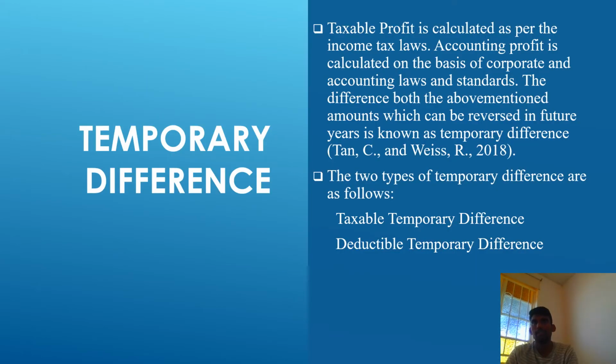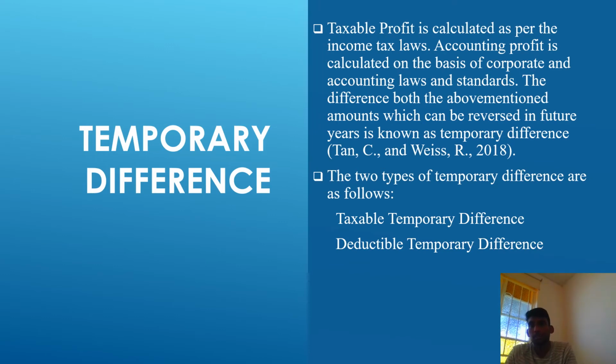Temporary difference. Taxable temporary difference is created wherein the accounting income is higher than the amount of taxable income as calculated with respect to the income tax laws. The opposite of the taxable temporary difference is the deductible temporary difference. For example, a deductible temporary difference is the amount of bonus not paid in the current year, allowed as a deduction only in the year when it is paid. Therefore, it will not be added back in the calculation of the taxable income, therefore paying higher tax in the current year, and will be reversed in the year when the same is paid.